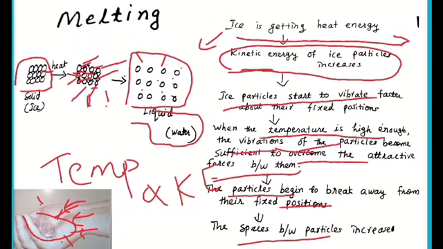So we can conclude that ice is getting heat energy. As a result, the temperature of the ice particles increases. When temperature increases, the kinetic energy of the particles increases. As a result, more movements, more vibration, the speed of vibrations increases. After some time, when the temperature becomes high enough, the particles are able to remove the force of attraction between them. They will move away from each other, that is, the spaces between them will increase, and finally they will reach the form of liquid. So this happens during melting of ice.